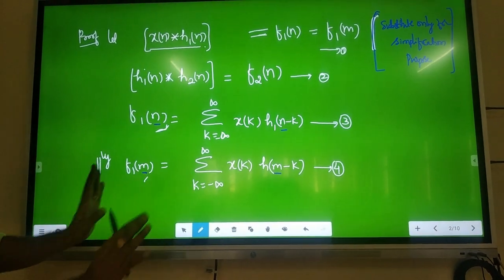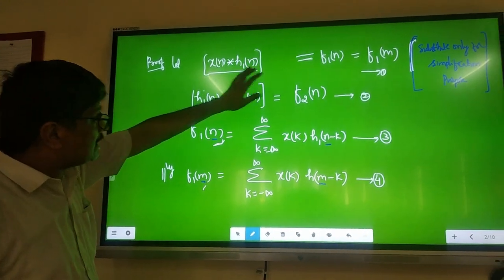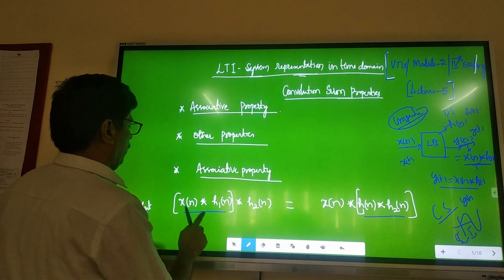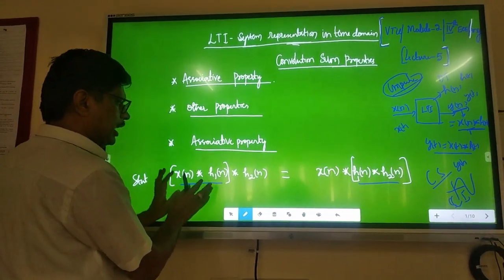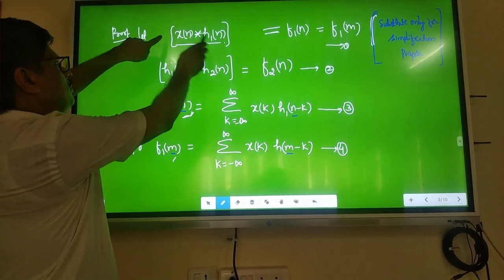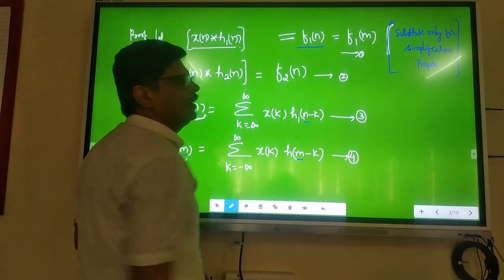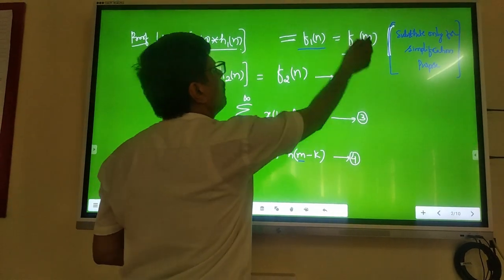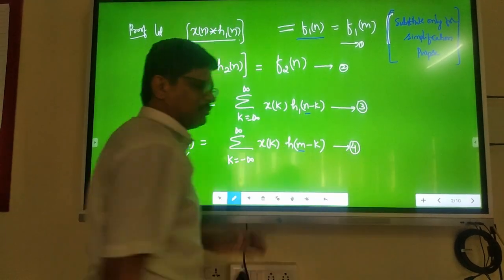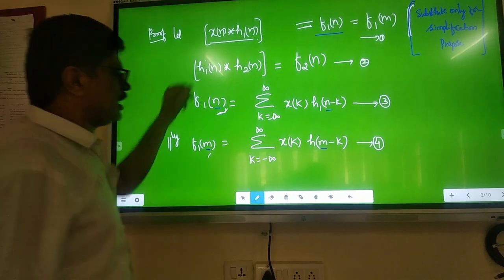First, take the LHS group: x of n convolved with h1 of n, and call it f1 of n. We will say n to m later, only for simplification purposes. That is the first assumption.